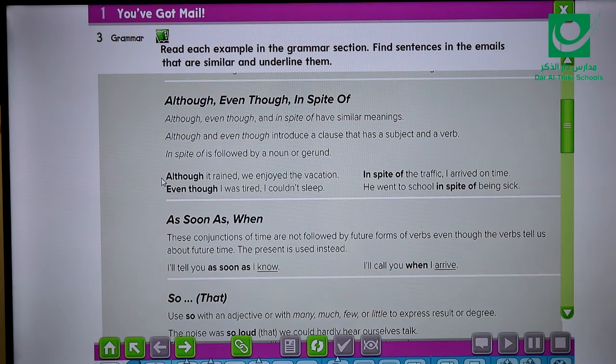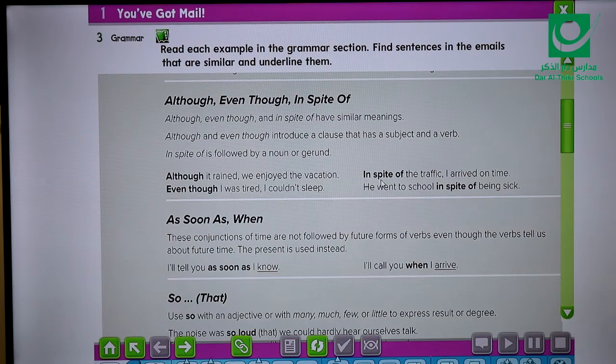The first example here, if you can see, we said, although it rained, we enjoy the vacation. Although, followed by a subject here, which is it, a pronoun, and also we have a verb, rained. Even though I was tired, I couldn't sleep. The same here. Even though, followed by subject number 1, I, and a verb number 2, which is was.